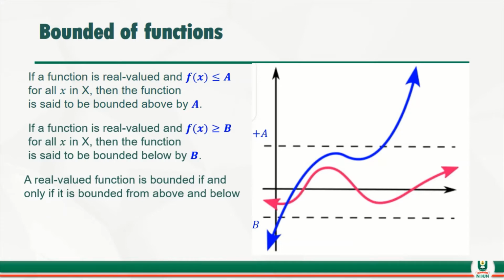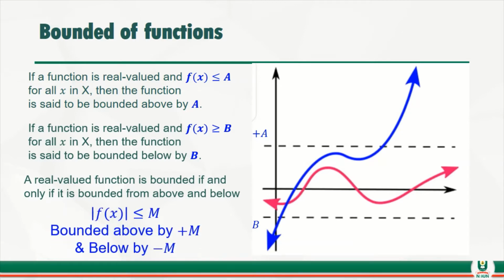Now, a real valued function that is bounded above and also bounded below, we can say that such a function is bounded. Don't forget, the function cannot be only bounded below without being bounded above. The function must be bounded above and below before we can say that that particular function is bounded. Now, let's say, for instance, we have the absolute value of f of x less than or equal to m. It means that the function f of x is bounded above by plus m and bounded below by minus m.